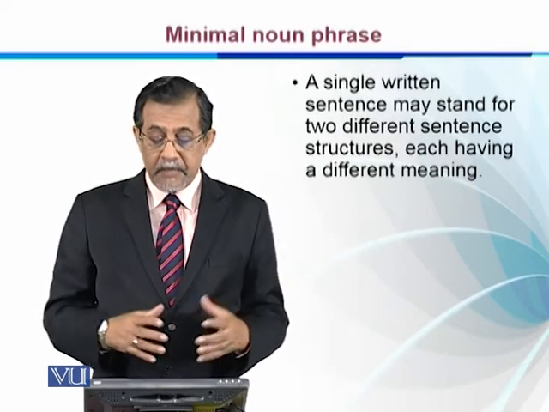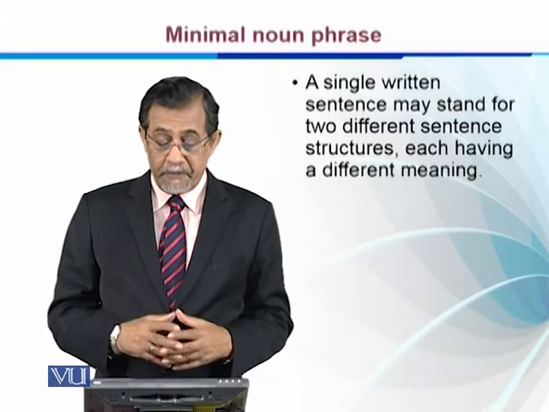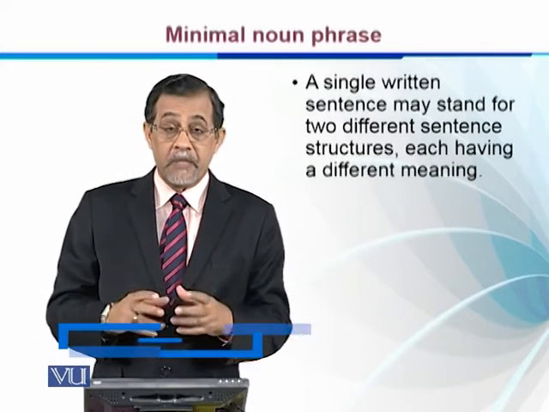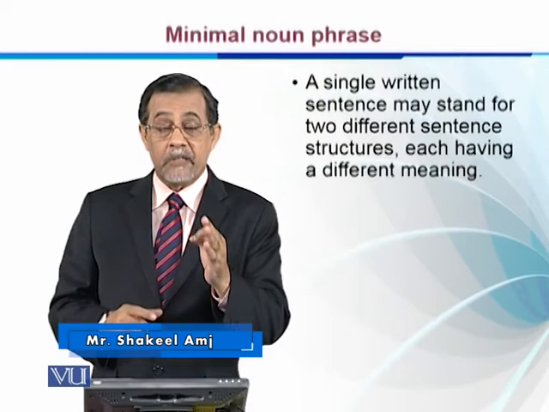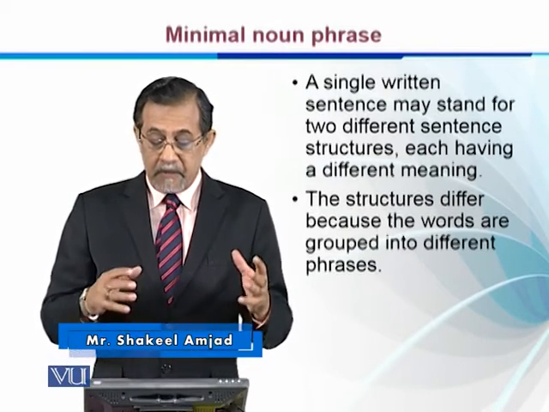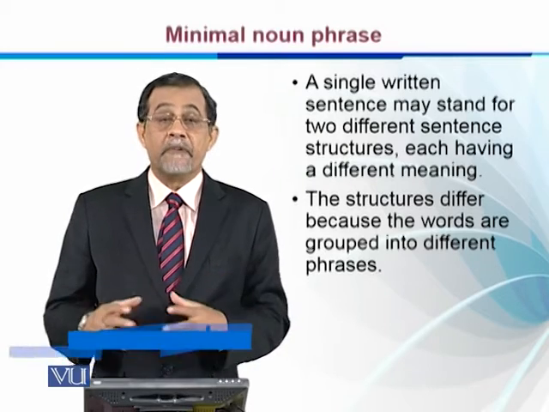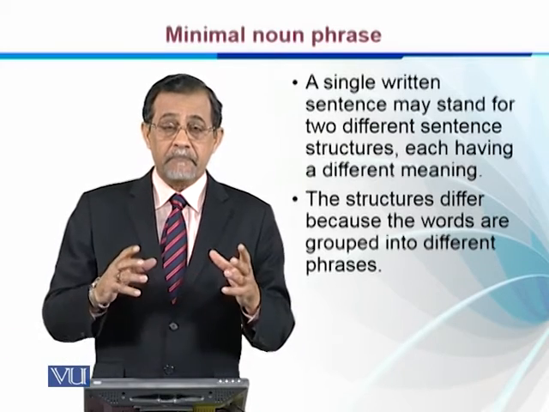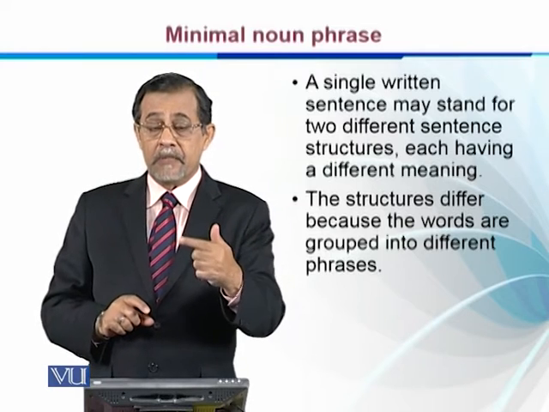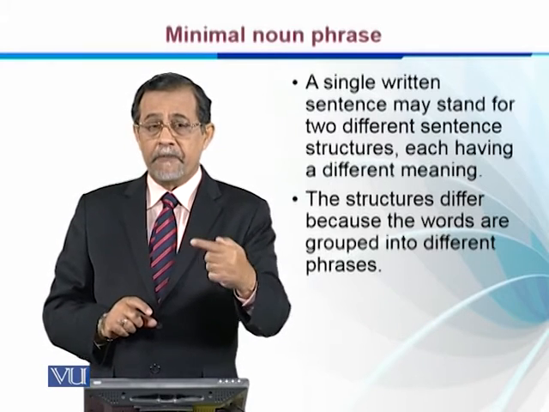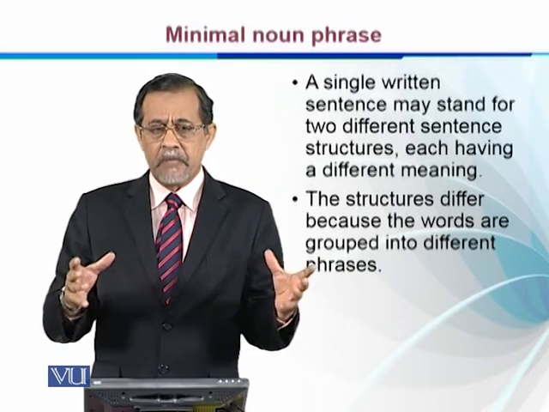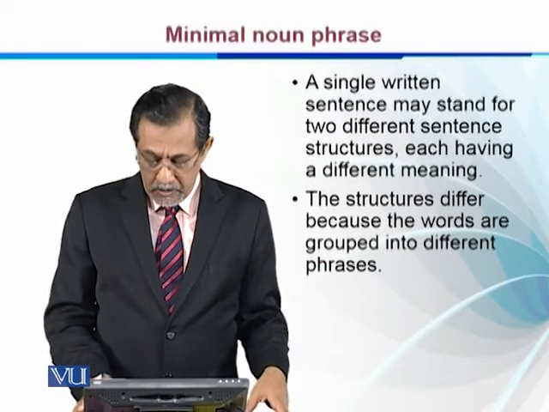A single written sentence may stand for two different sentence structures, each having a different meaning. So it means that there is some structural ambiguity in the sentence. The structures differ because the words are grouped into different phrases. Sometimes words come under one group and sometimes they come under more than one group.